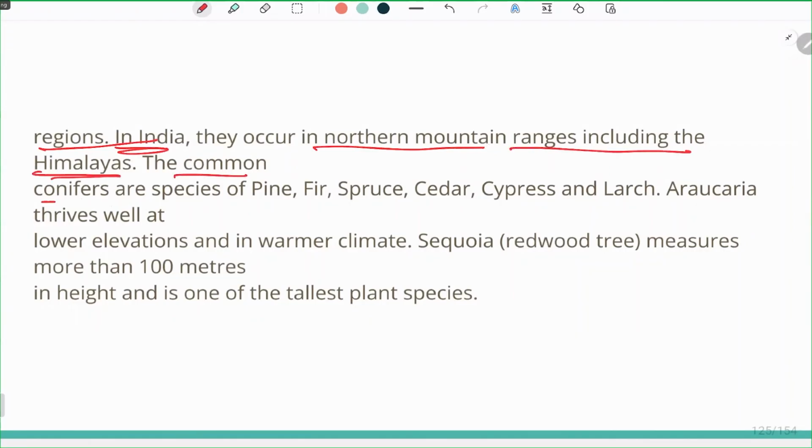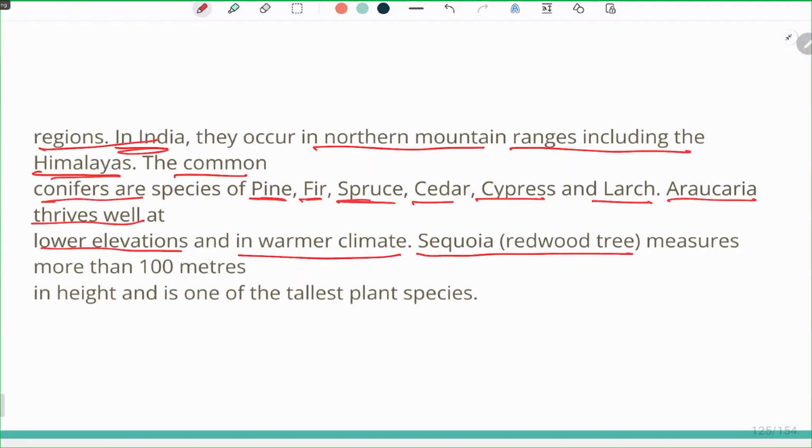The common conifer species are pine, fir, spruce, cedar, cypress, and larch. Cedar we have heard many times. Araucaria thrives well at lower elevations and in warmer climates. Sequoia is the redwood tree. It is one of the tallest plant species, more than 100 meters in height. Which one is sequoia?